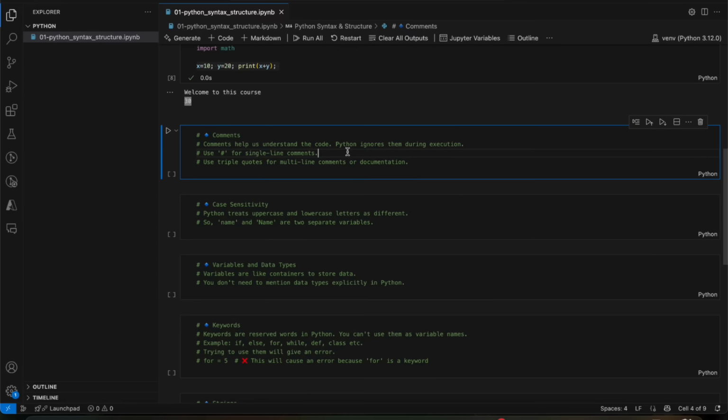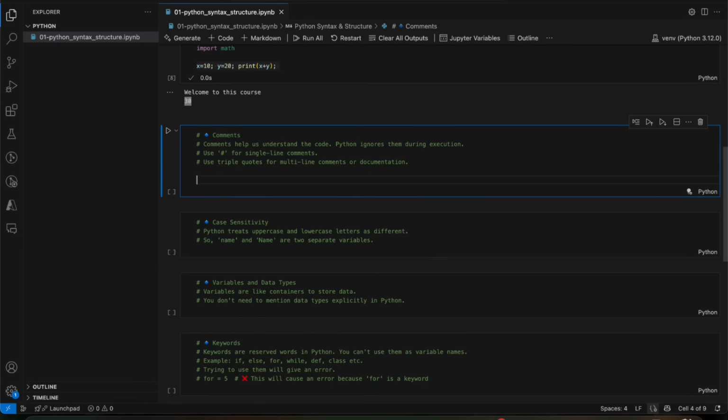It makes code easier to read and maintain. So comments help us understand the code. Python ignores them during the execution, and it's not for the interpreter. The interpreter will not execute them. We use hash symbol for single line comments and triple quotes for multi-line comments. We will see some examples.